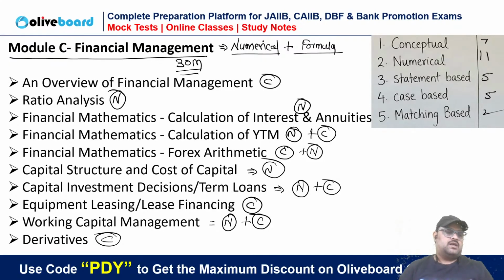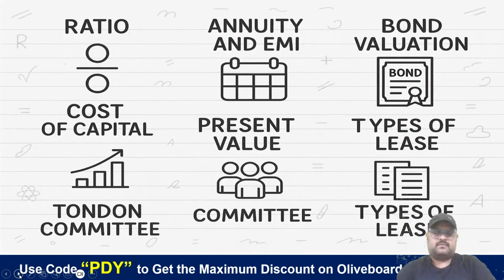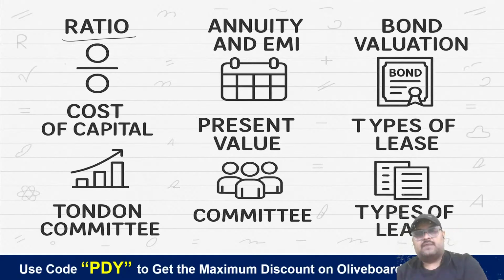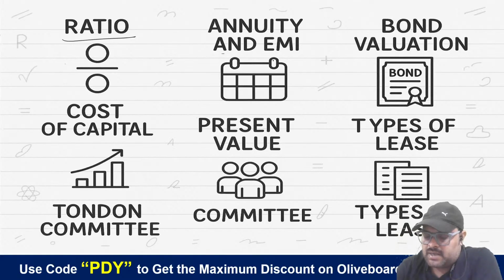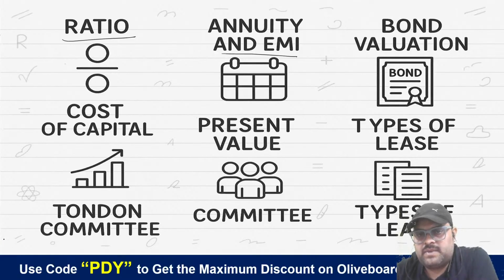Now let's look into the important topics. So ratio, obviously there are selected 8 to 10 ratios. For those 8 to 10 ratios, you have to be very aware of the formulas. Then annuity and EMI. Annuity and EMI is again a topic which will be there in your exam for 4 to 5 marks.